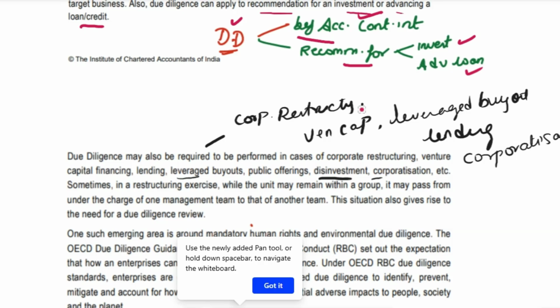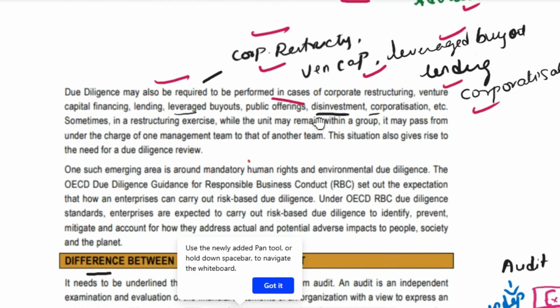Apart from that, due diligence may also be required to be performed in the following cases. There is a question in your test your knowledge. What are the other areas where due diligence can be used? You can write corporate restructuring, venture capitalist financing, leveraged buyout, lending, corporatization. Remember any three to four and write it in your exams. There is one emerging area, maybe an MCQ point, we don't know. What is that? Human rights and environmental due diligence.